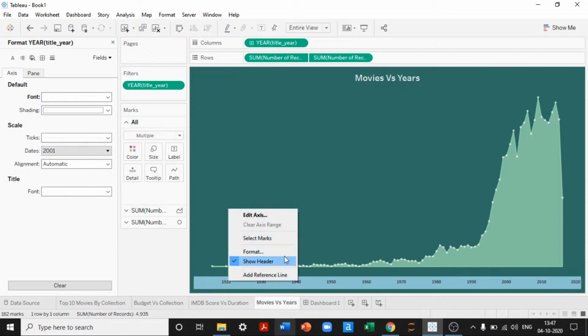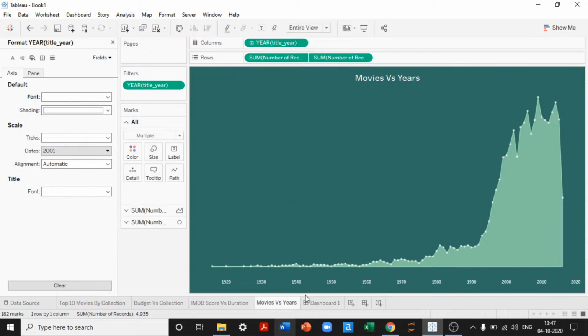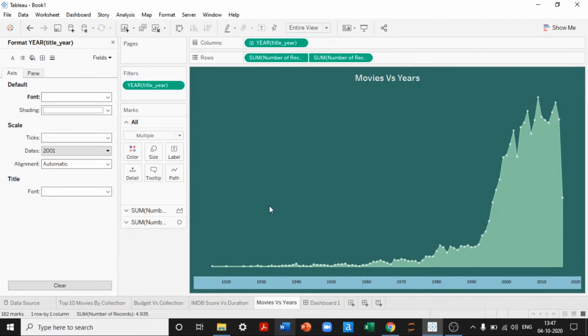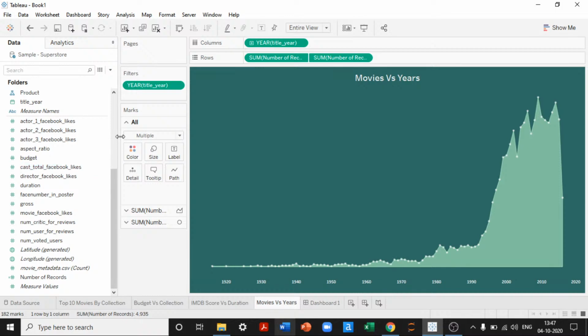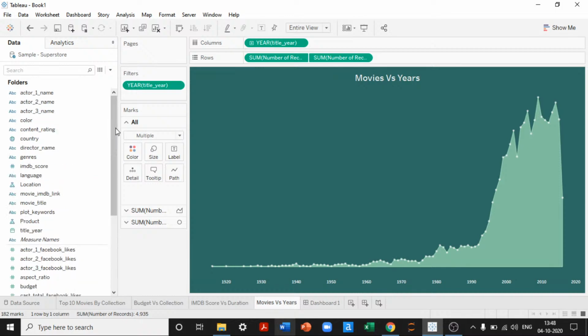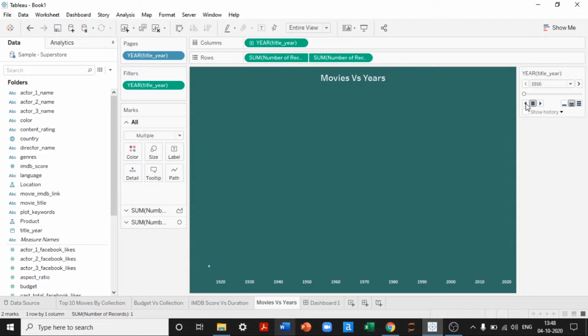In this case, right click, rotate axis. It's not there. No issues. So we have created a view as well, but I would like to keep this up and rolling, for which I'll put this into the pages shelf. Year of title, yeah, that's what we have here.